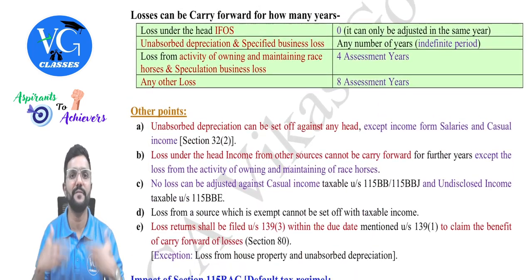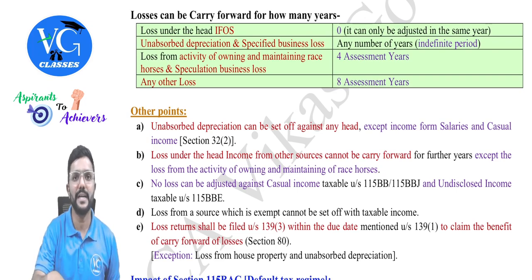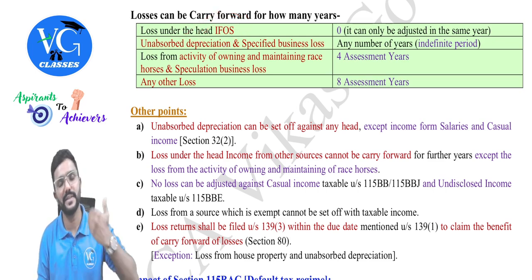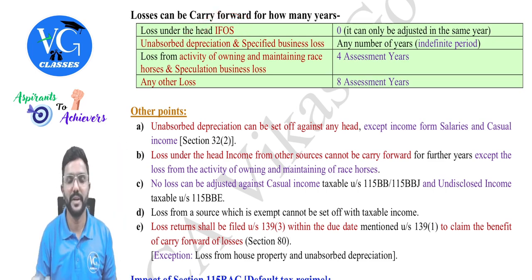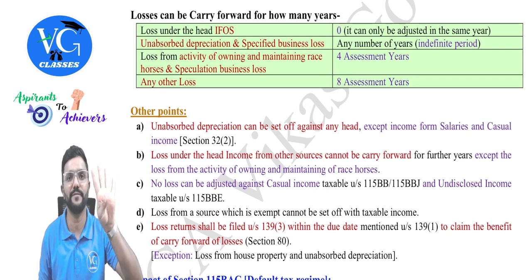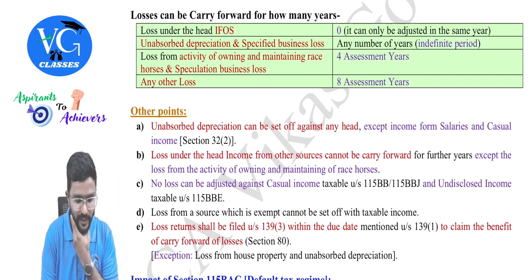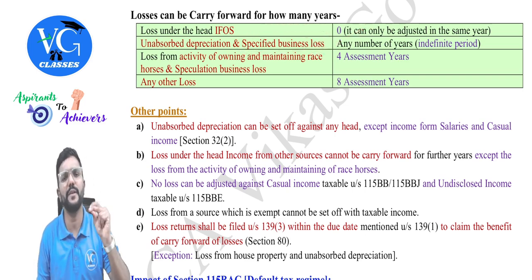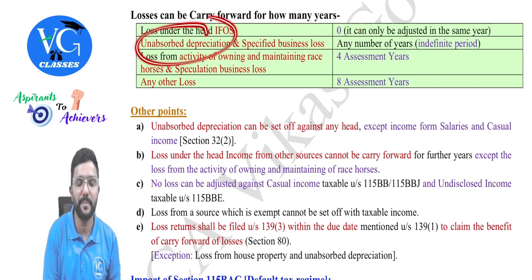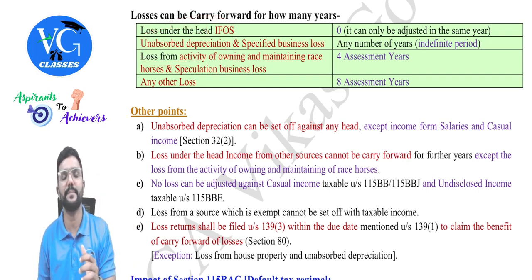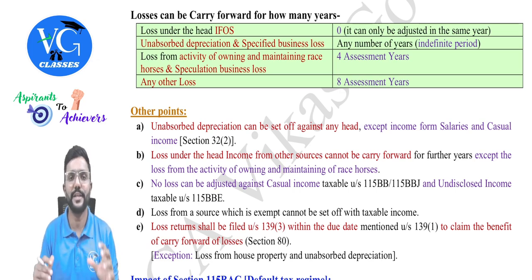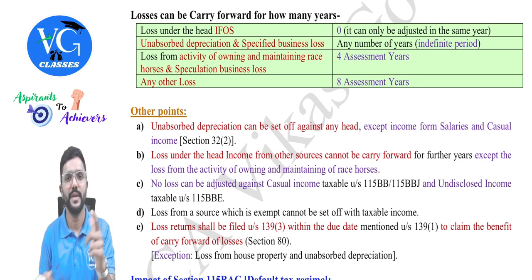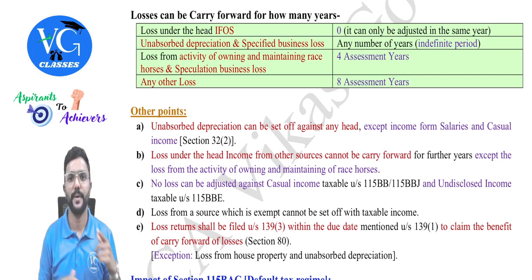And I have given one shortcut here. Each loss can be carried forward for how many years? Guys, if it is a loss under the head income from other sources, you can only adjust within the same year. You cannot carry it forward. But one exception is loss from the activity of owning and maintaining racehorses, which can be carried forward for 4 years. Then, unabsorbed depreciation under the head PGBP and specified business loss can be carried forward for any number of years. And unabsorbed depreciation can be adjusted against any income except salary and casual income. Actually, against casual income and undisclosed income, you cannot adjust any loss, guys. This too can be carried forward for any number of years.